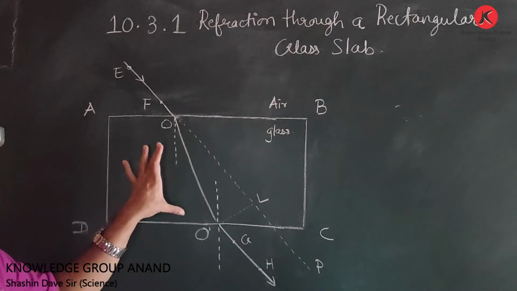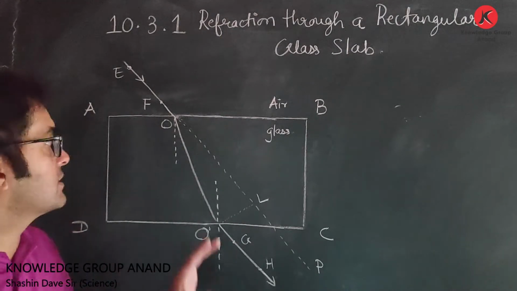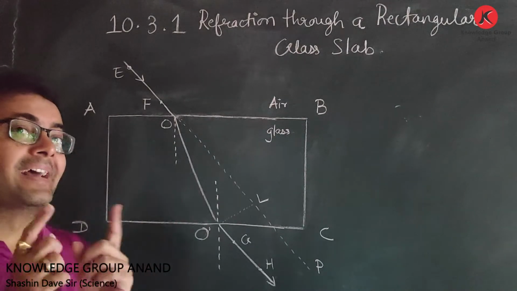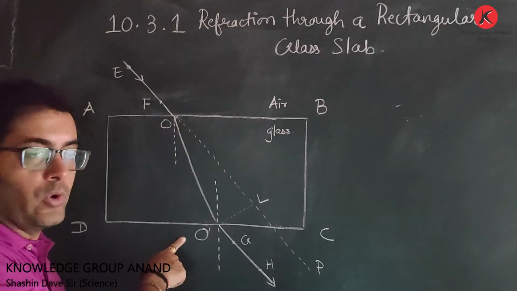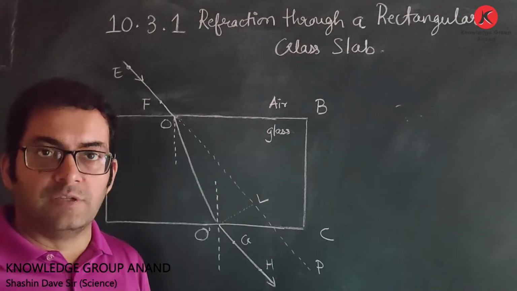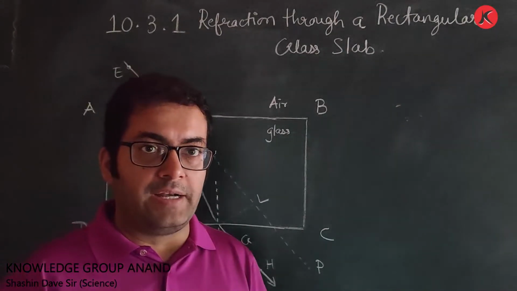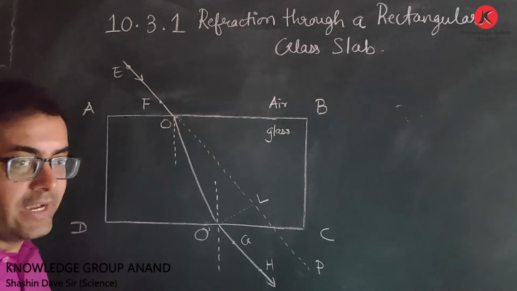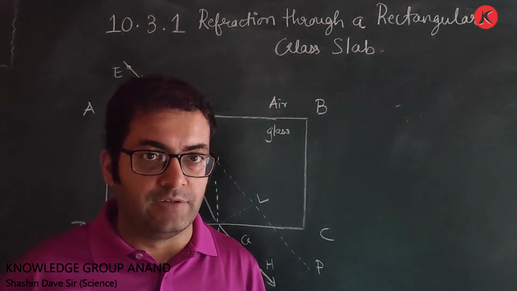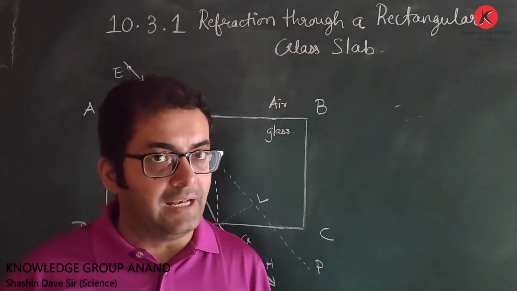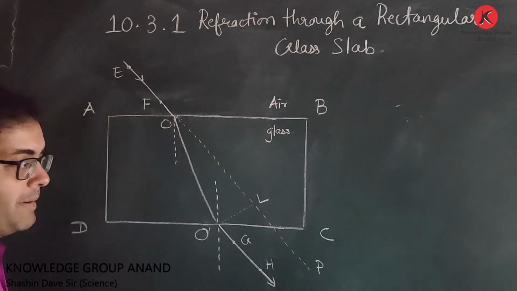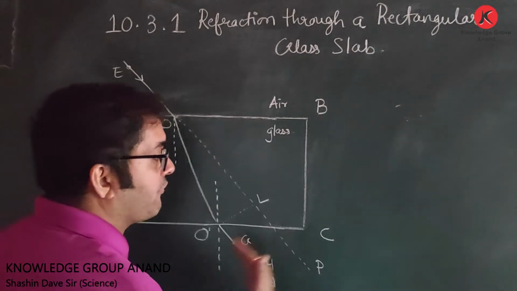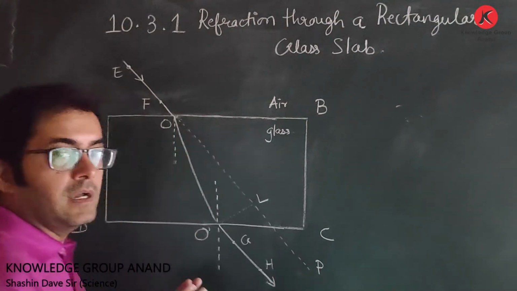Now this ray will travel from O to O dash. Here it doesn't undergo any bending because the ray of light is traveling in the same medium, that is glass. But again, at point O dash, the medium changes. Now the ray of light goes from denser to rarer. So again, when the medium is changed, the bending will happen. So again there will be bending of light, but here the bending will be away from the normal.